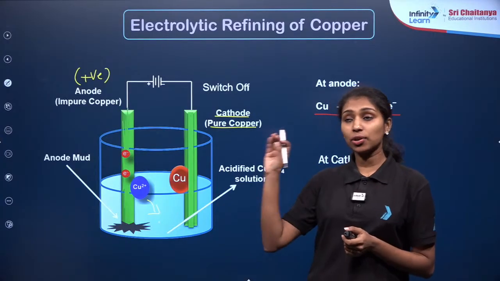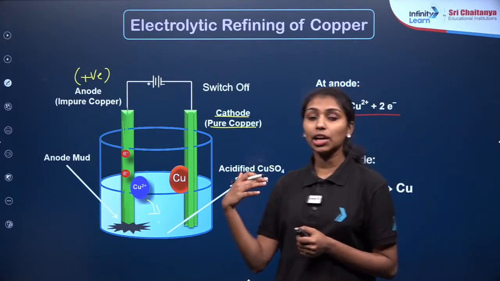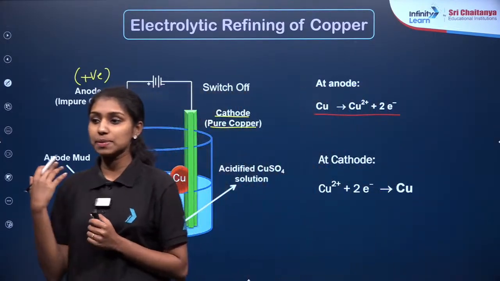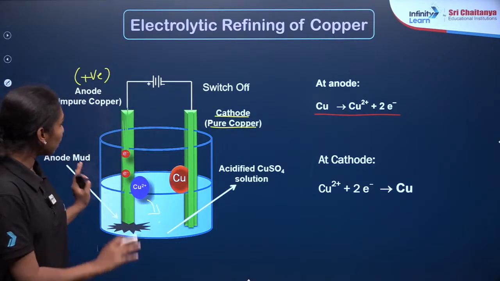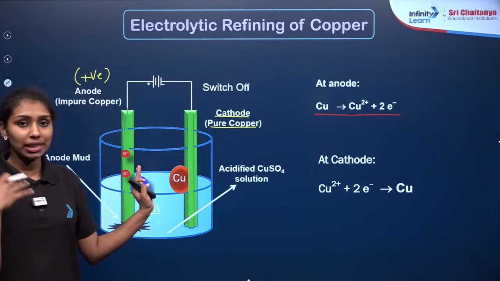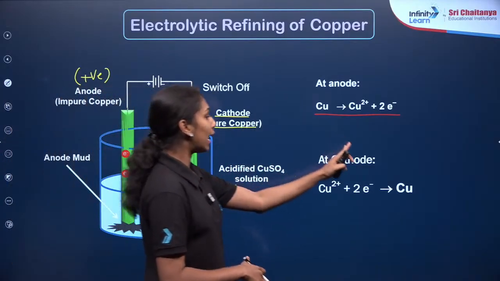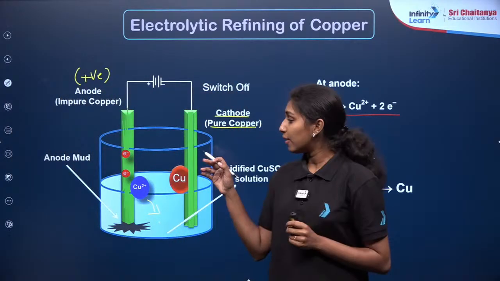So this is about the electrolytic refining of copper. Similarly, we can do the electrolytic refining for aluminium, zinc and other metals also. You need to focus on the diagram given here: which will be the cathode, which will be the anode, what reactions happen at the anode and cathode. Then what is the anode mud?